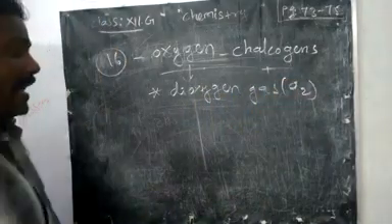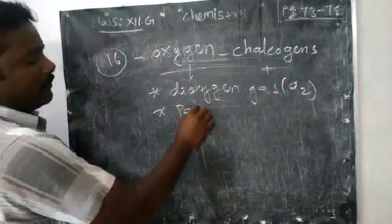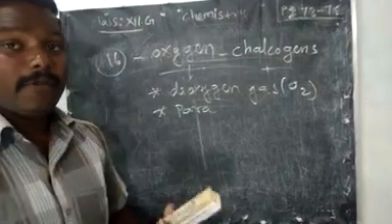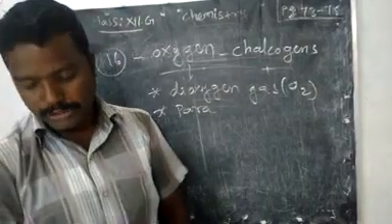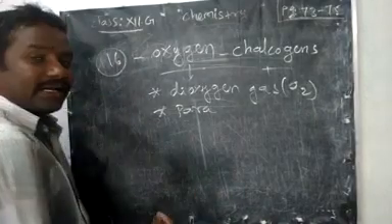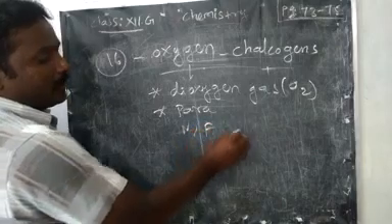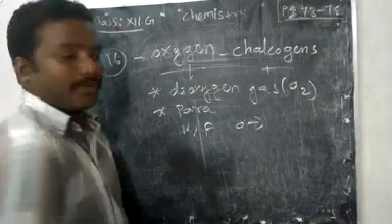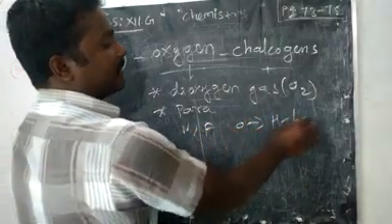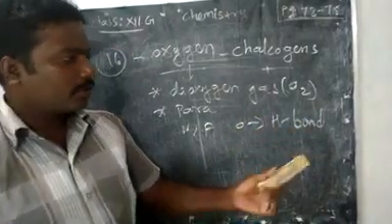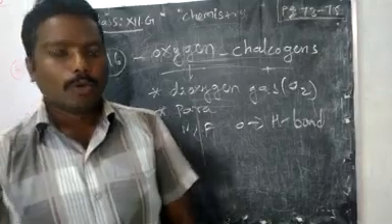It is paramagnetic. We know diamagnetic and paramagnetic; we will study it in molecular orbital theory, MO theory. Then like nitrogen and fluorine, oxygen is also highly electronegative, so they form hydrogen bonds. Very important. Then we are going to discuss a little about ozone.